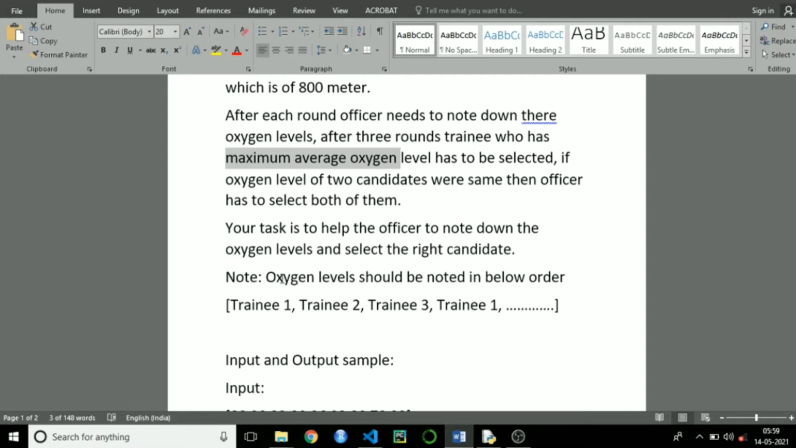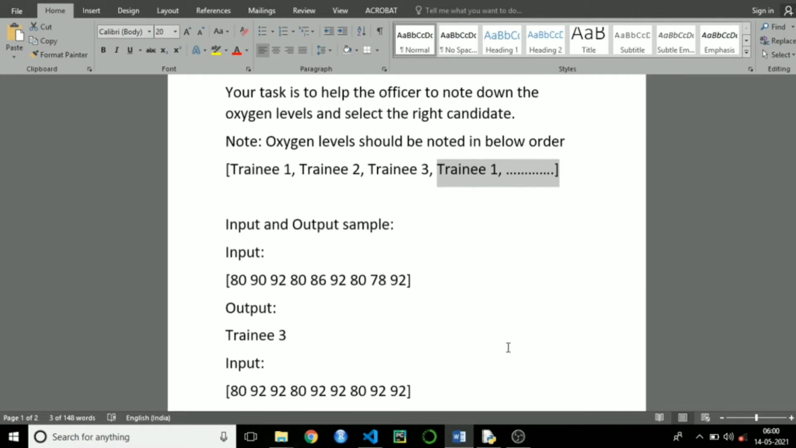Note, oxygen level should be noted in below order. They have given the order to note down the oxygen level. This is the way to get the input from a user, that is for oxygen level. First you need to get the input for trainee 1, after that trainee 2, trainee 3. These 3 inputs are the result of the first round. After this you need to take input for the result of second round, that is the oxygen level after second round, consecutively for the third round.